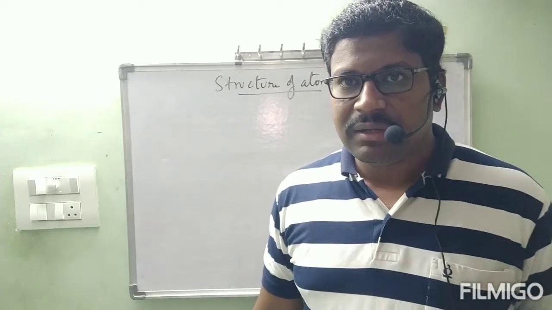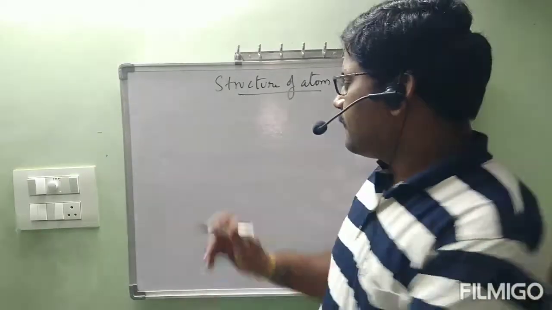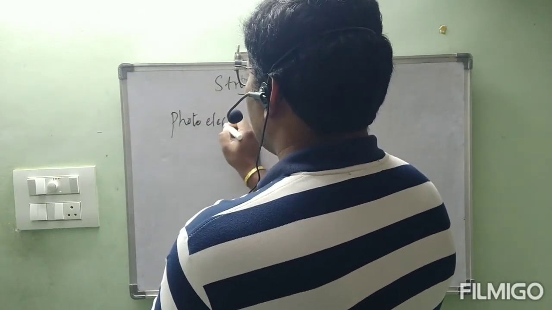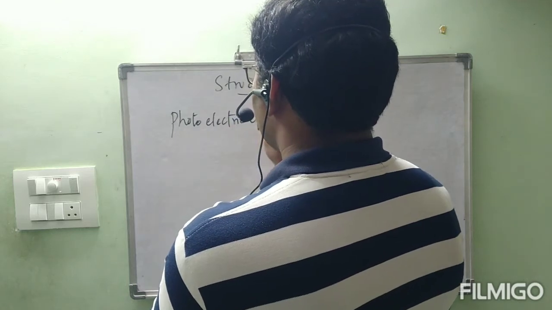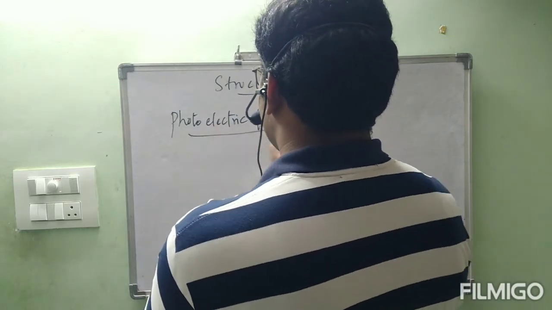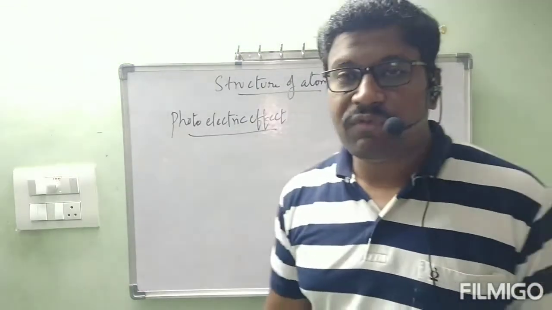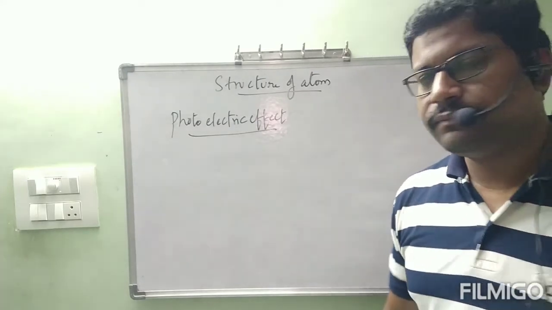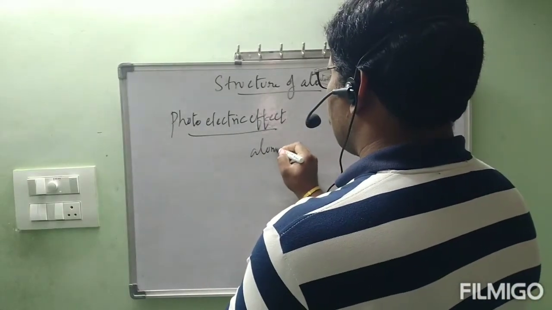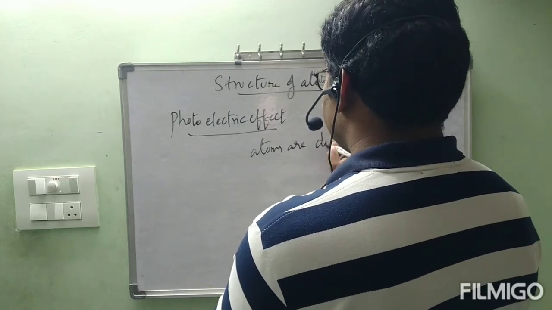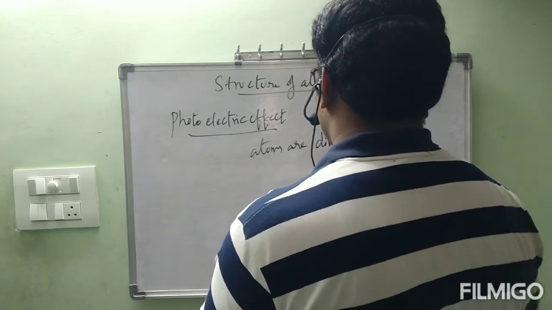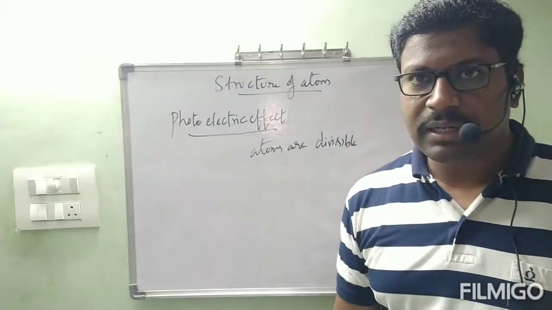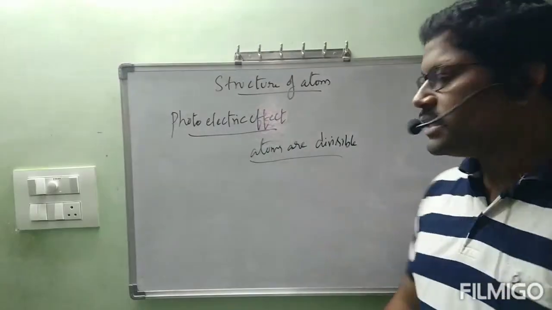But suddenly, one experiment by name photoelectric effect proved that atoms are divisible. What is that experiment? Photoelectric effect is the experiment, experimental data. It has proved that atoms are divisible.